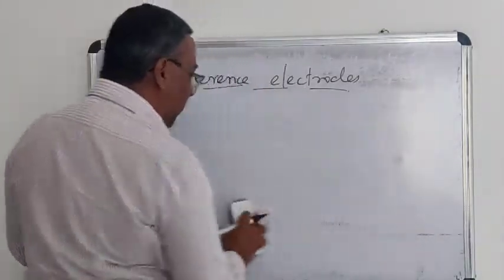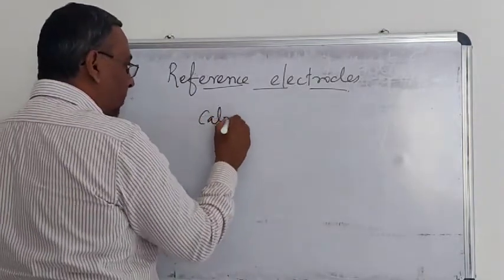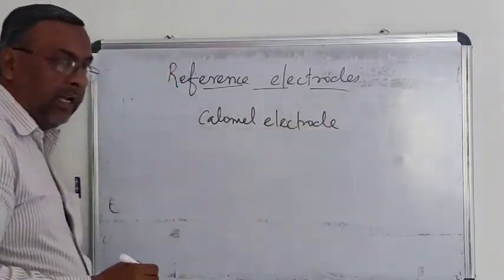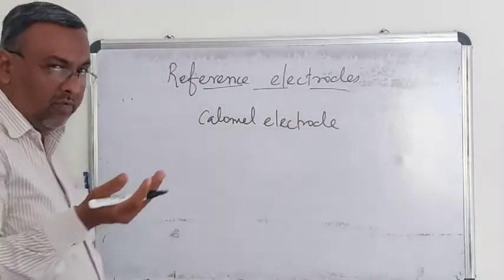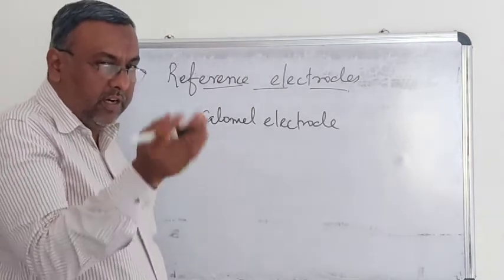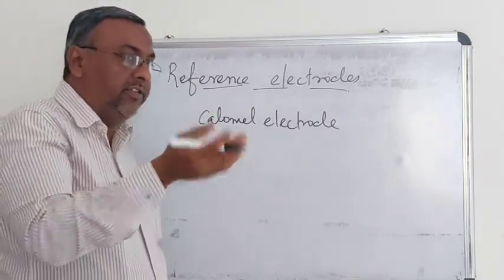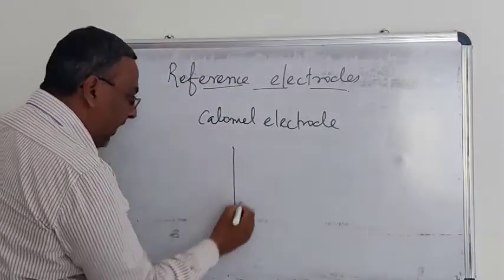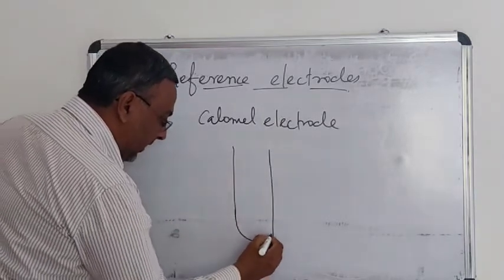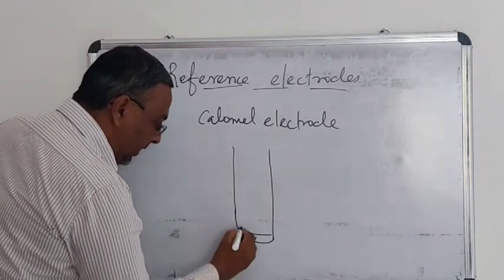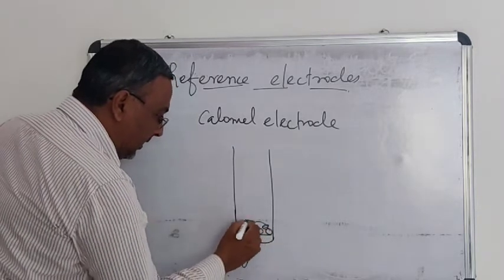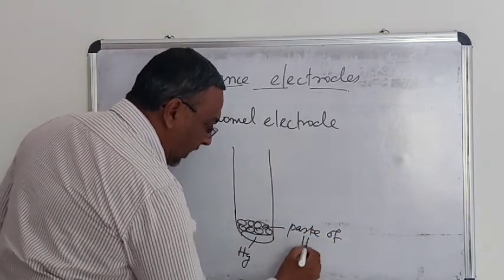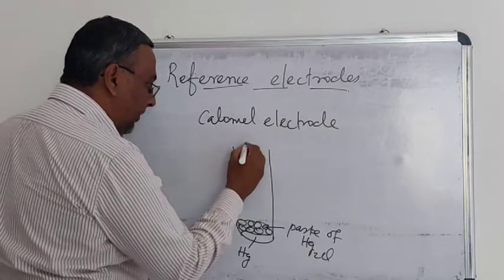Just now we have studied, you can also use the calomel electrode. What is the calomel electrode? We know that mercury of high purity at the bottom is covered with a paste of mercurous chloride, which is in contact with a saturated solution of potassium chloride. We have already studied this.